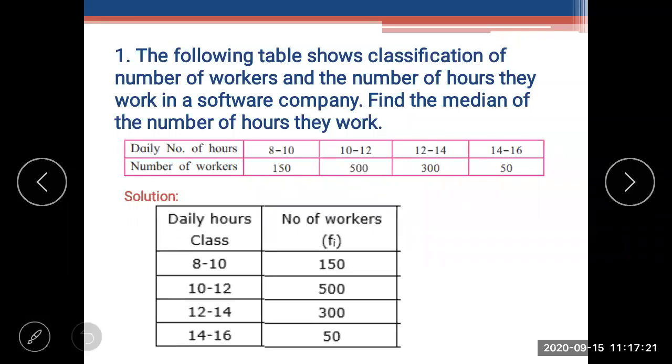Whatever cumulative frequency we are writing is nothing but the total of the frequency. Is it clear? We are adding the frequency in the form of cumulative frequency. Cumulative frequency is nothing but the addition of frequency only. So the sum of Fi is 1000. Now we have to divide it. N is 1000. We divide by 2, that is 500. So tell me, what will be the median class now?